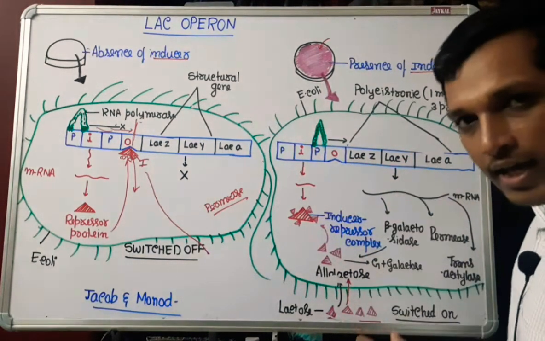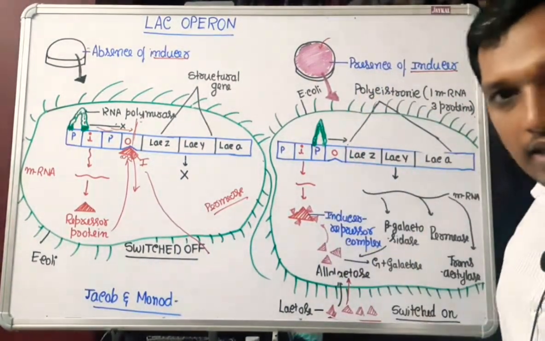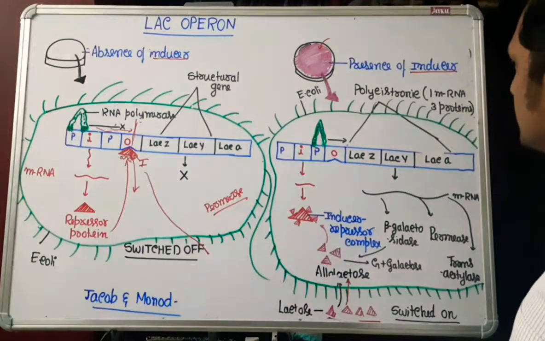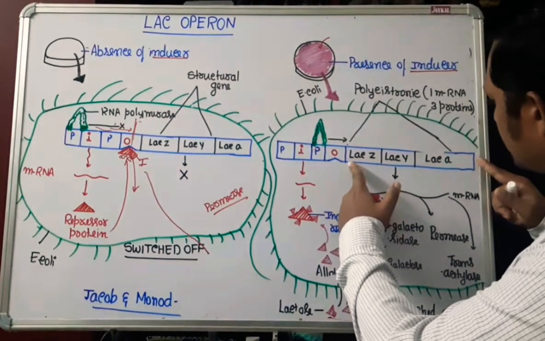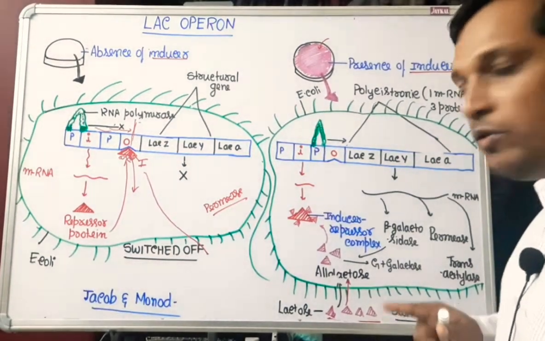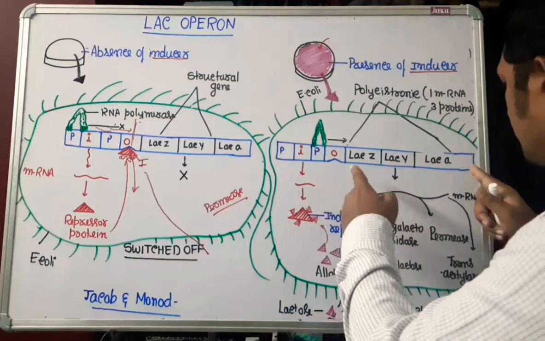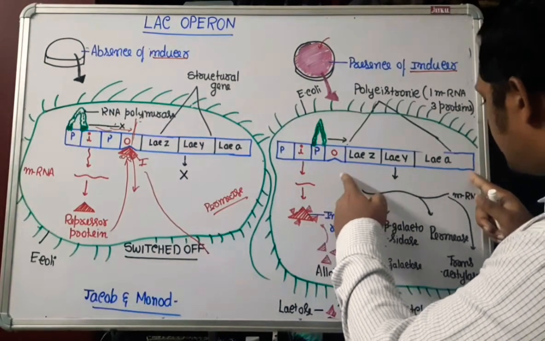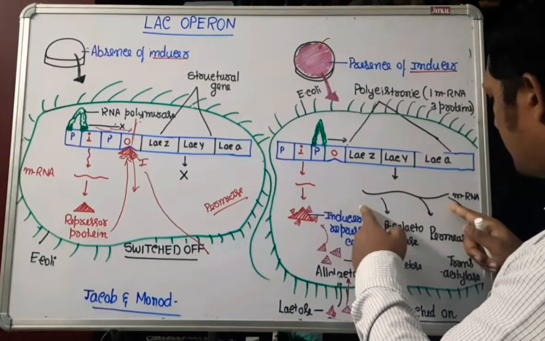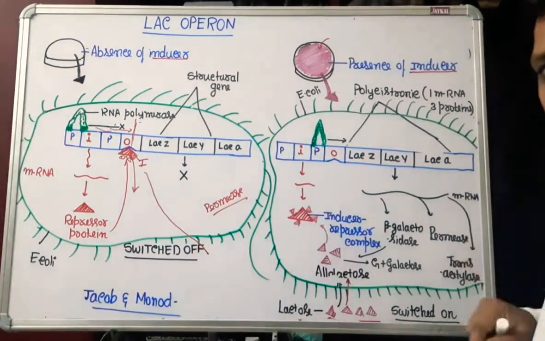Genes in prokaryotes are said to be polycistronic genes. What is a polycistronic gene? Many genes together produce only one mRNA. Whereas in eukaryotes, if there were 3 genes, they would have produced 3 mRNAs. So many structural genes produce one mRNA, but that one mRNA can produce 3 proteins.